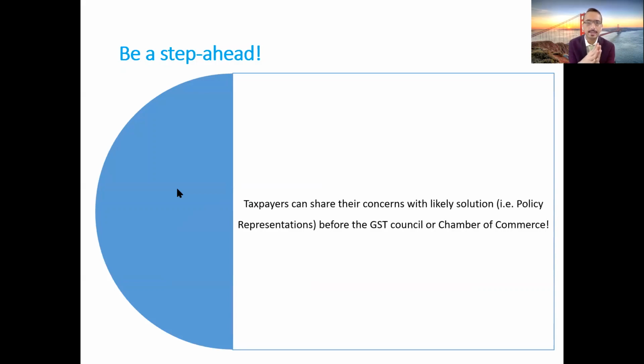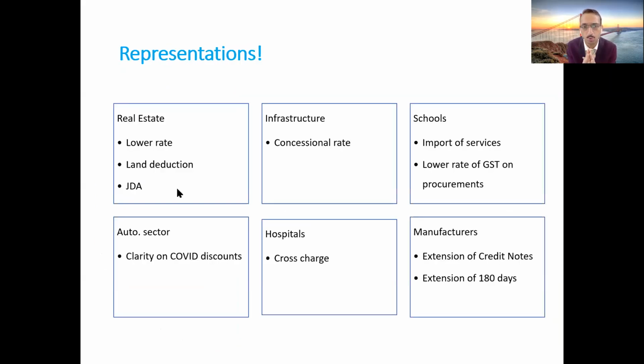Then friends, in cases any one of you is having any particular issue in your industry, because all the participants belong to different industries, maybe you belong to the real estate industry, some of you belong to construction, some of you belong to infrastructure, school, auto sector, some of you belong to hospitals.